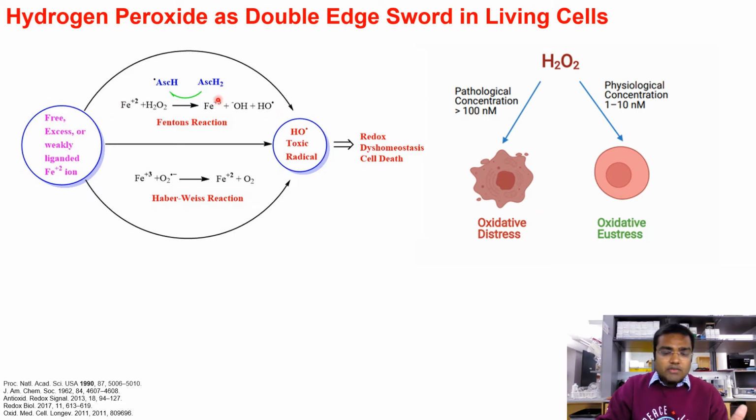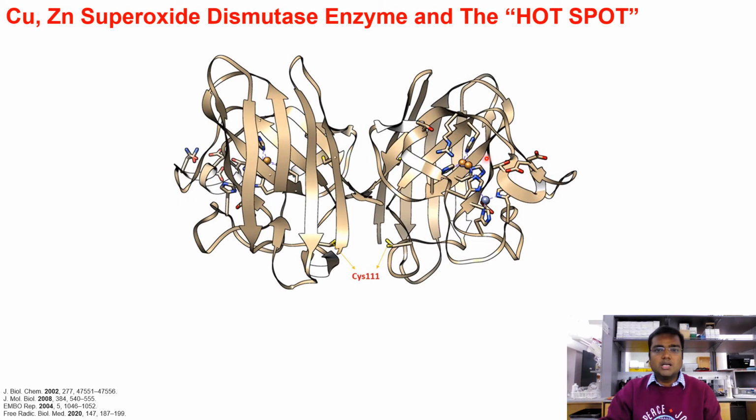The toxicity of hydrogen peroxide is mainly due to the production of nature's most toxic radical, called the hydroxyl radical, due to Fenton's reaction and the Haber-Weiss reaction. SOD1 is a homodimeric molecule, and cysteine 111 acts as a hotspot for oxidative modification by H2O2.